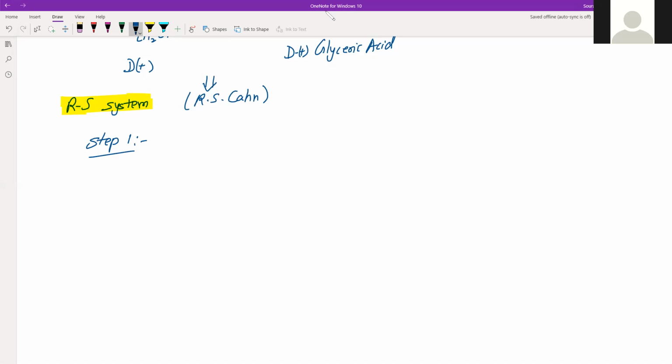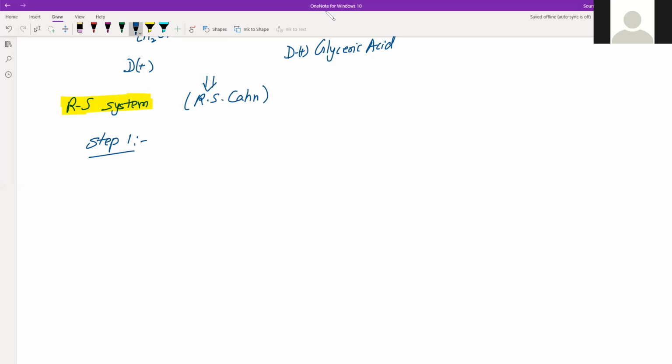Right? So first thing, obviously here also we have to find whether there is optical activity or not. In order to be sure that there is optical activity, we must find out if there is an asymmetric carbon or not. What is an asymmetric carbon? A carbon having all 4 valencies attached to 4 different groups.